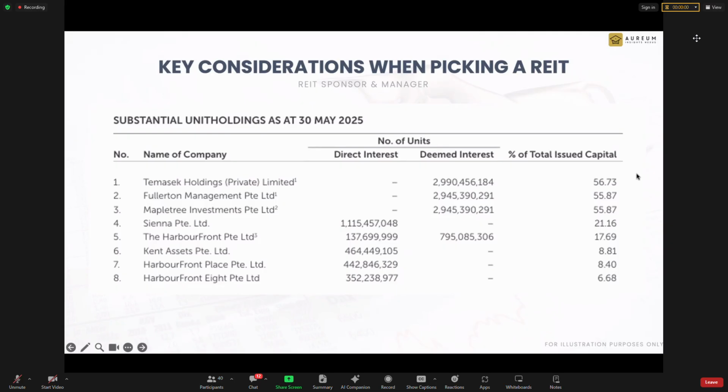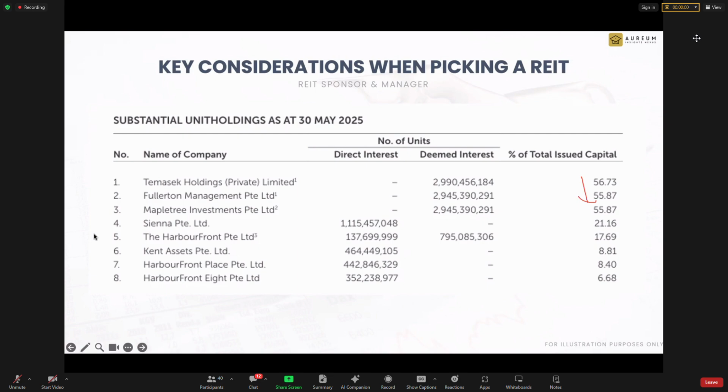Why? Because Keppel is listed. CapitaLand Investment is listed. So when they want to trim it, they give what? Dividend in specie. For those that hold Keppel shares and for those that hold CapitaLand Investment shares, you may have seen that before. That suddenly, how come you got Keppel REIT shares? How come you got CICT shares, the latest one? For those that hold CapitaLand Investment, they got CICT shares. They give you the shares for free as a dividend. So this is called dividend in specie. And from there, they can trim their stake down to a healthy stake.